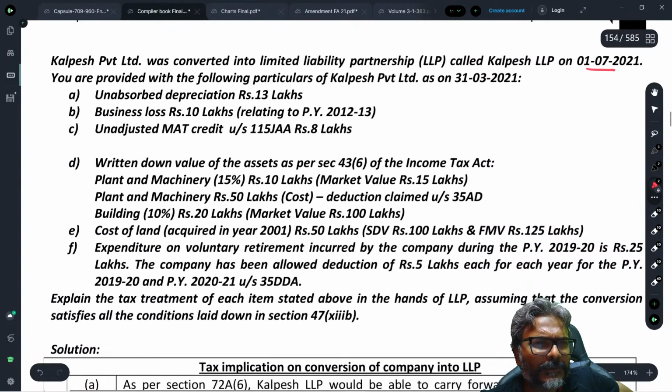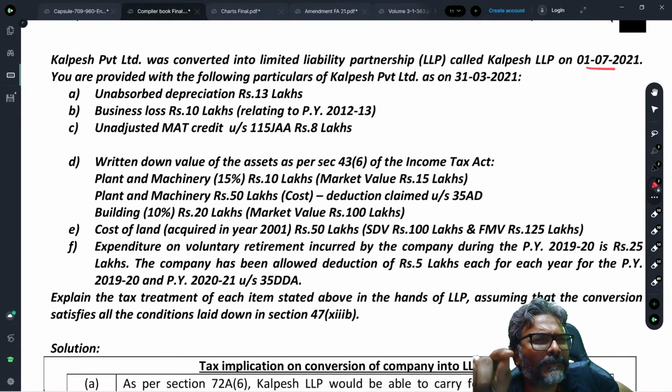So now if you see over here, friends, Kalpesh Private Limited was converted into limited liability partnership called Kalpesh LLP on 1st July 2021. You are provided with the following particulars of Kalpesh Private Limited as on 31st of March 2021. Unabsorbed depreciation is rupees 13 lakh, students. Business loss is of rupees 10 lakhs. So I told you, as far as UAD is concerned, you all know it's a no limit case. So that same treatment will be applicable.